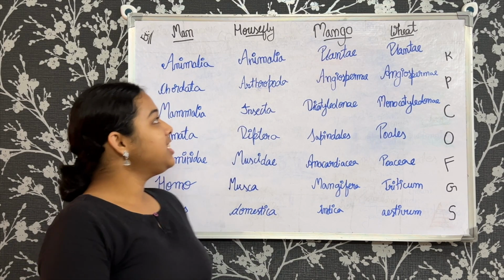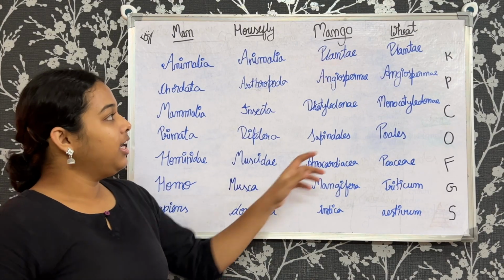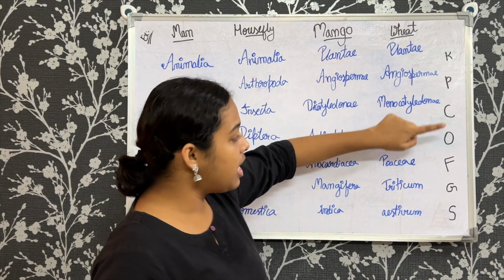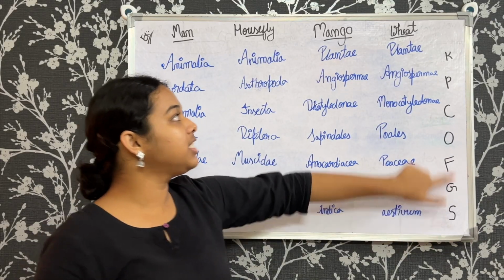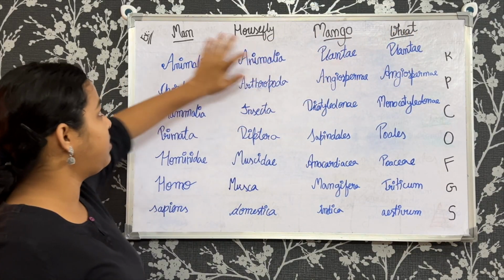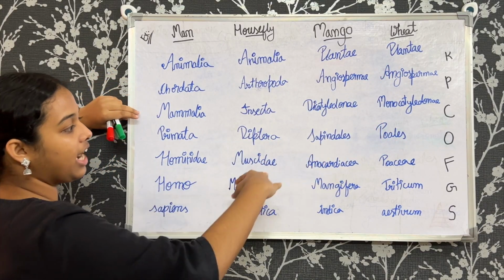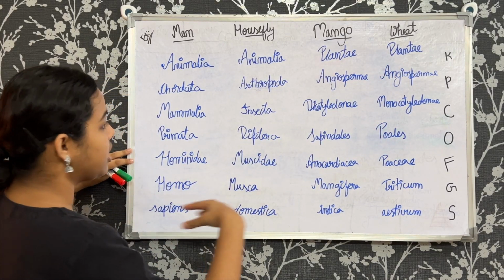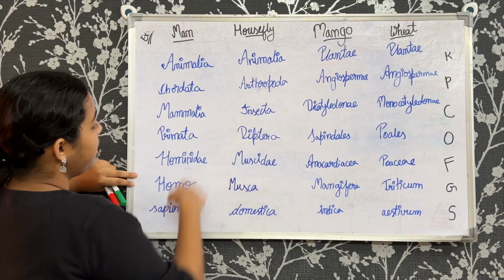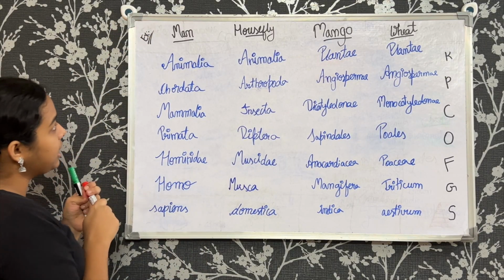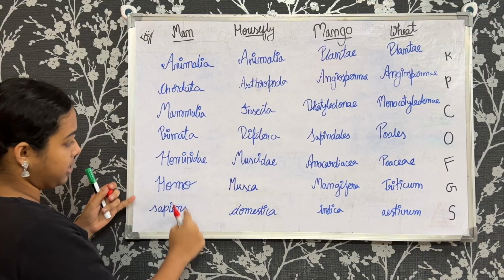Okay, so let's continue with the examples. Here I have written kingdom, phylum or division, class, order, family, genus and species, and these are the examples we have taken. Under that, corresponding to each taxonomic category, we have written the examples here. Now when we see man here, we can see the genus and species, Homo sapiens.